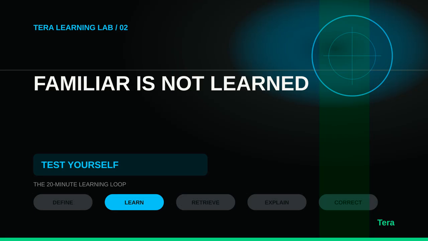Read this statement: Earth has seasons because its axis is tilted as it travels around the sun. That probably feels clear. But now look away and explain exactly how the tilt creates summer in one hemisphere and winter in the other. Suddenly, the idea may feel less complete. That gap is the familiarity trap.